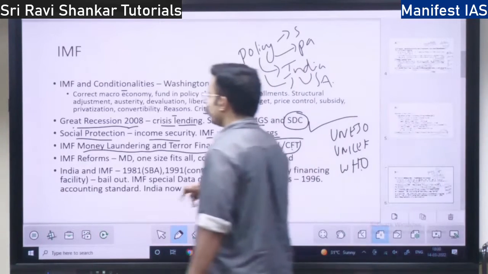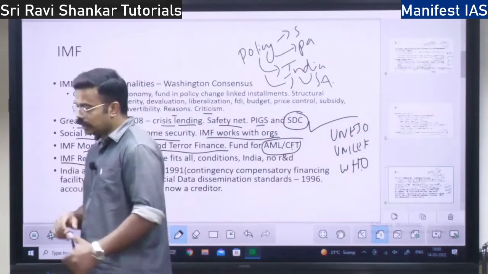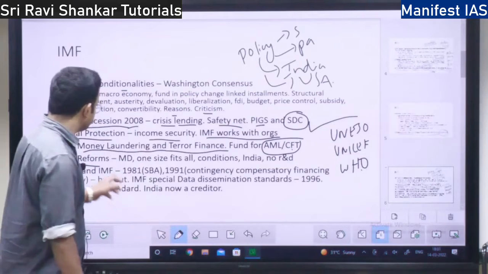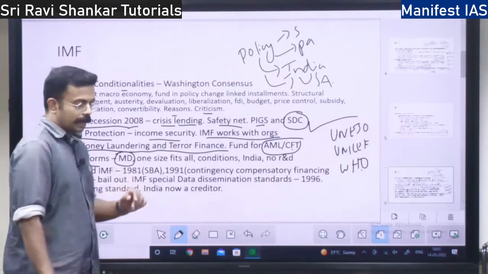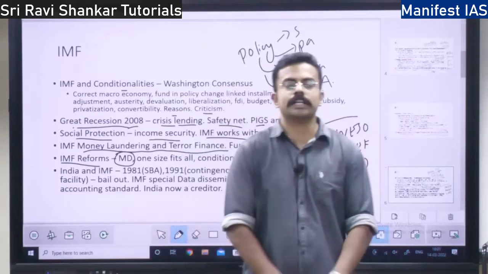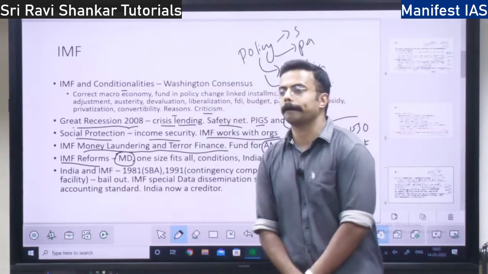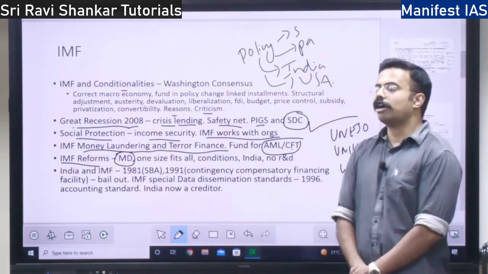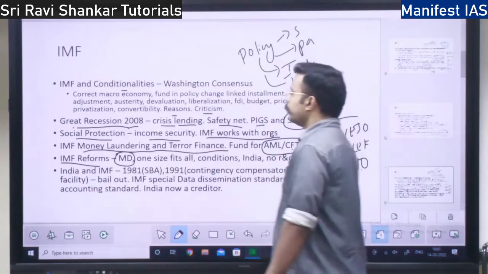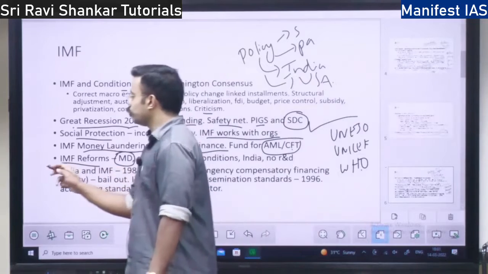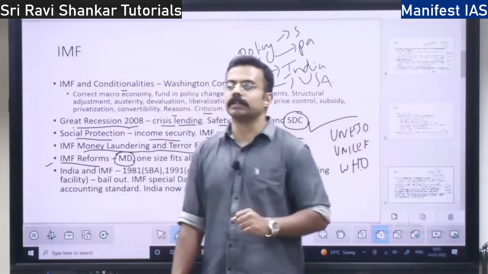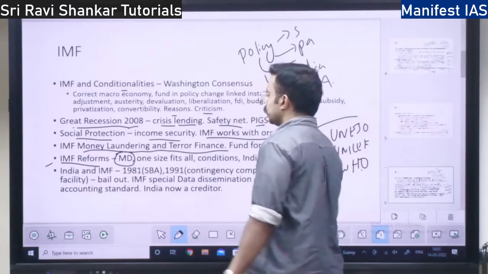This is one thing. So IMF reforms, there is a lot of need for reforms in the IMF. The first and foremost reform is the MD. IMF managing director will always be from a European country, right? So it will not be from anyone outside Europe. So there should be democratization. IMF should not be confined to Europe. It should be across the world. That is one policy prescription.